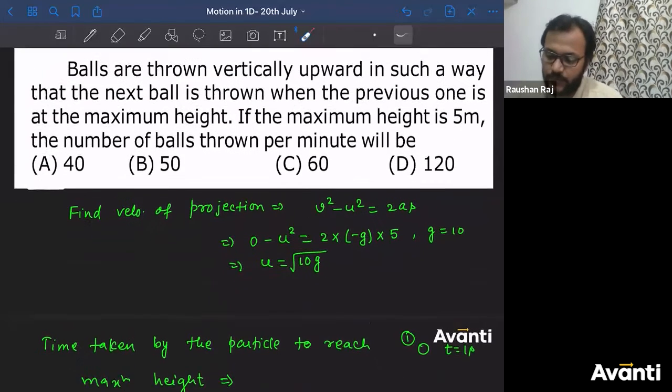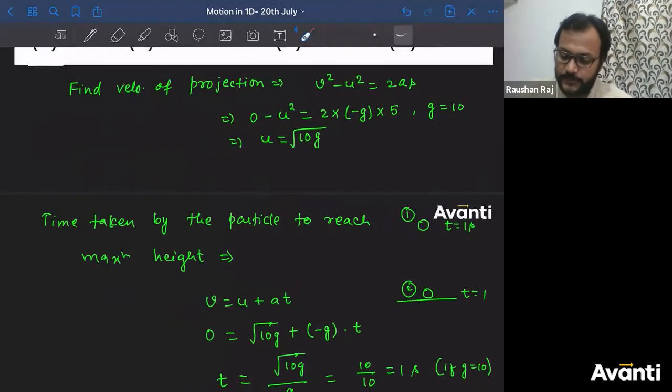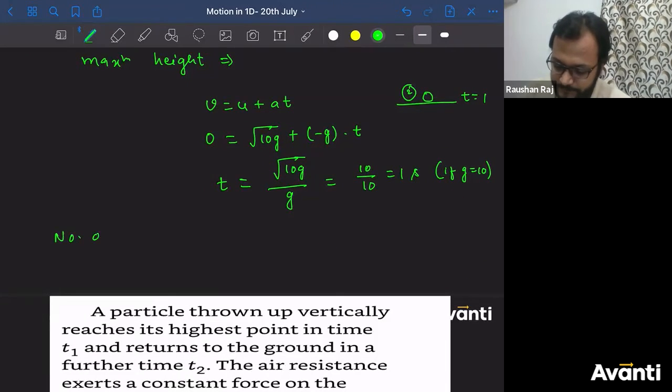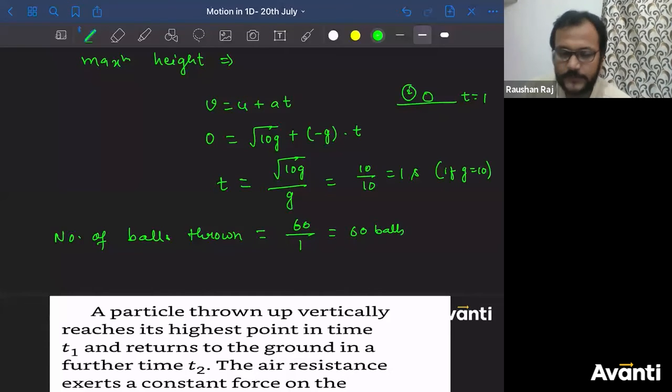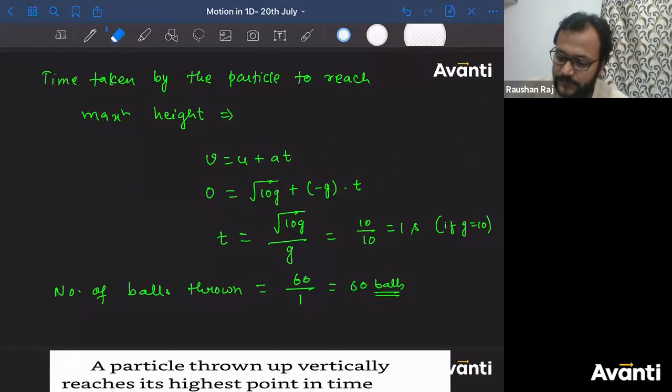So they have asked us what is the number of balls that will be thrown per minute. तो बताइए 1 मिनट में कितना बॉल थ्रो करेंगे? So the time taken by the particle to reach maximum height is 1 second, and after every 1 second we have to throw one ball. So can I say that number of balls thrown will be equal to कितना बच्चा? तो 60 divided by 1. The answer will be 60 balls. So 60 balls have to be thrown in the upward direction. So this is the correct answer for this question.